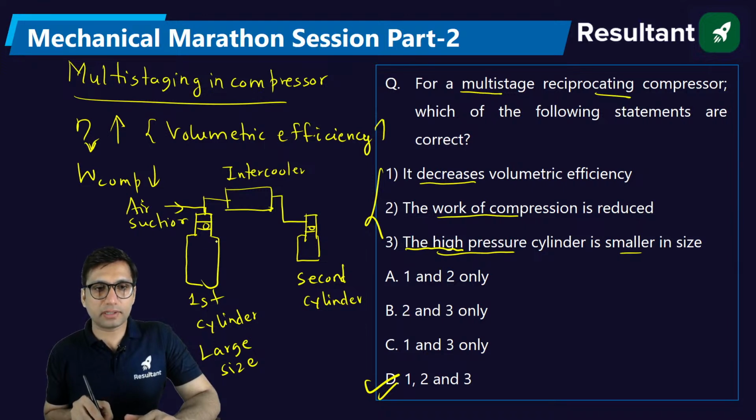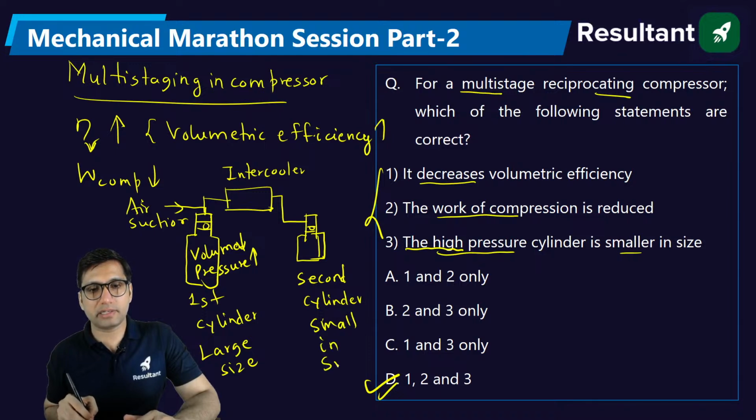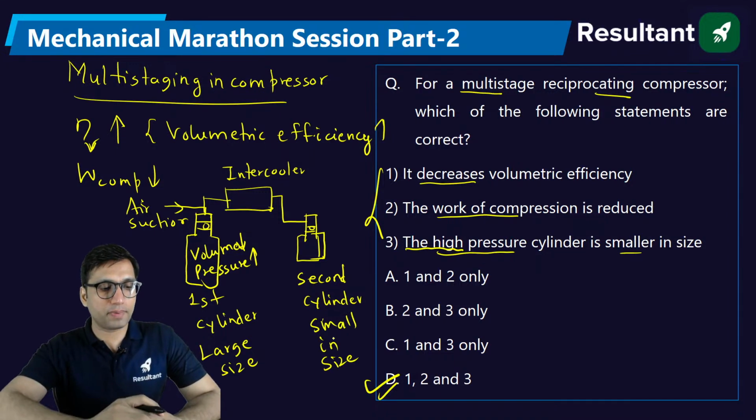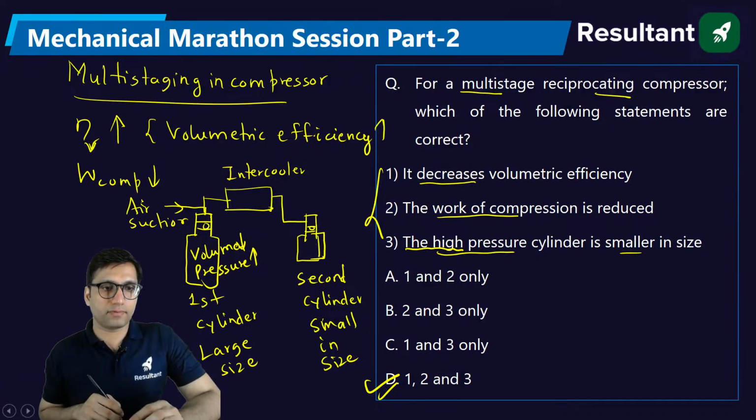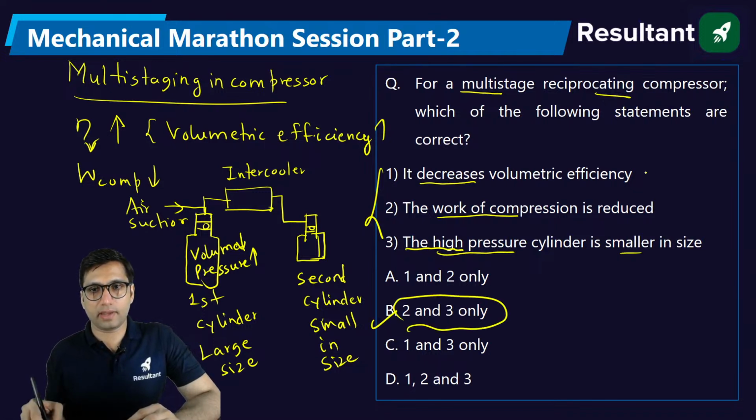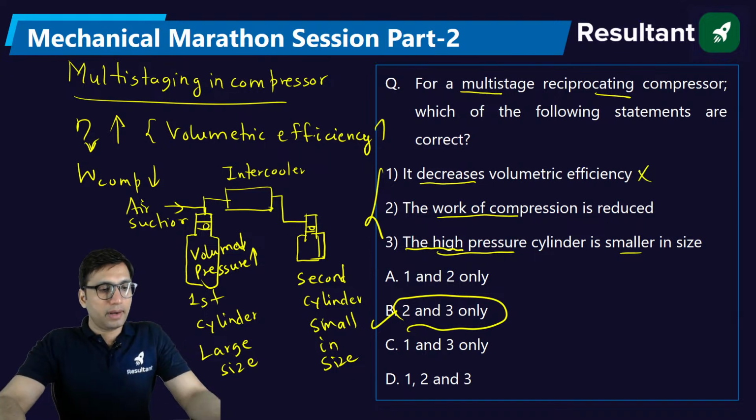After suction, the volume is reduced and pressure is increased. If the volume is reduced, less volume of air goes into this compressor, so that is why this compressor is small in size. The high-pressure cylinder is small, and at low pressure it decreases the volumetric efficiency. The first statement is not correct. So the right answer will be option B, 2 and 3. This is incorrect. Next question.